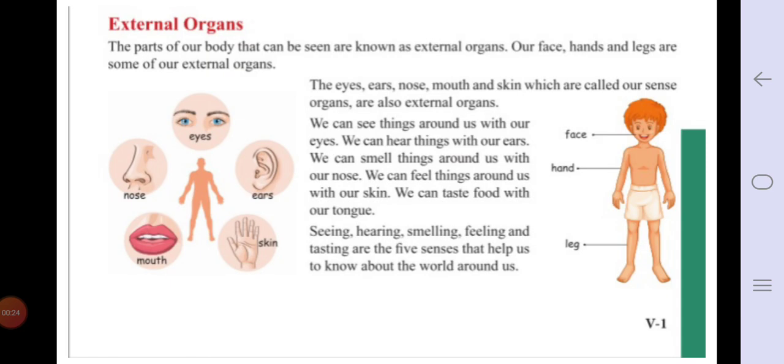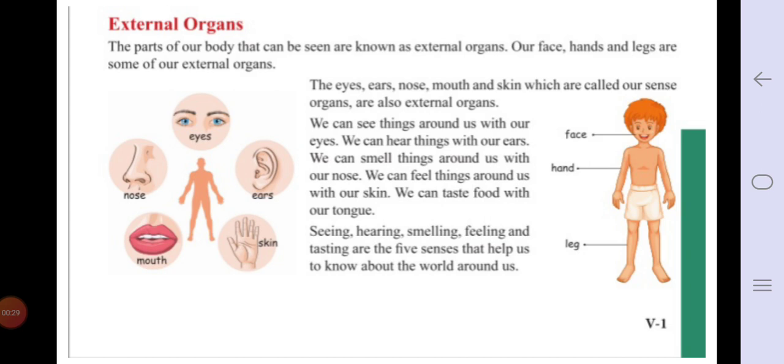Hello everyone. As you know, we have started our lesson number 1 from book 3, Our Body of EVS. We have studied in that our body, which parts of our body we use for doing any action. So we have seen different parts of bodies are used for doing different actions. Now today we are going to see external organs.